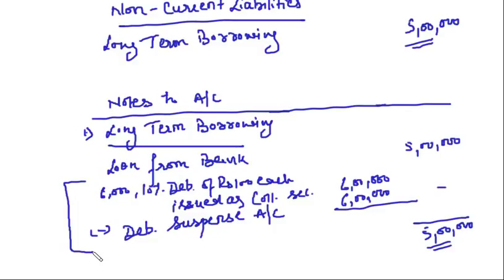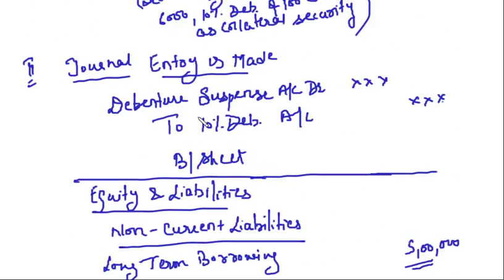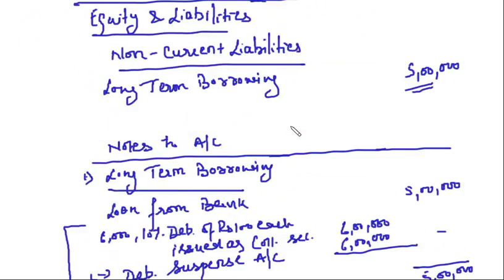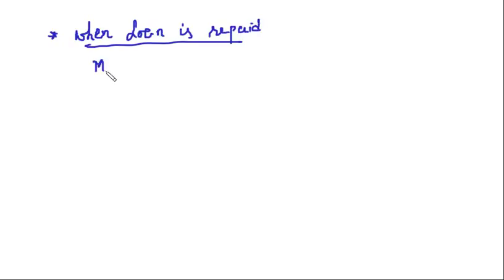So disclosure in both the cases, in method 1 where no journal entry is to be passed, and method 2 where the journal entry is passed, the journal entry will be debenture suspense account debit to 10% debentures. Now an interesting part here is, when the loan is repaid, what to do? In method 1, you have to do nothing because you haven't done anything from the accounting point of view. You have just made a disclosure in the balance sheet. That's it. You haven't recorded any entry in this case.